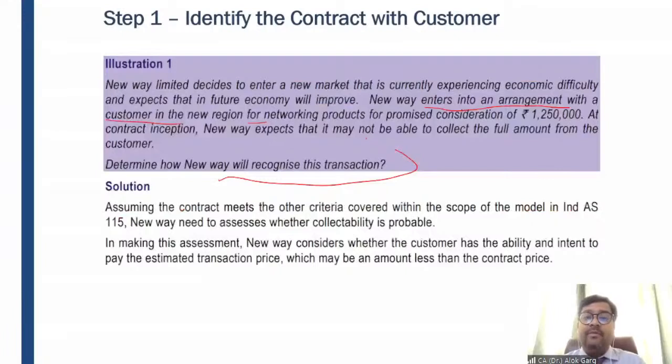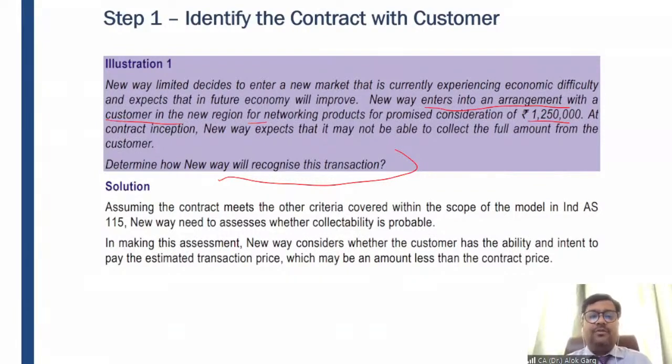So here it is experiencing difficulty to collect the full amount. So should we recognize the entire 12,50,000 or less than 12,50,000? In this case, the 5th condition says that whatever amount you expect will be collectible, you have to recognize revenue only to that extent, not beyond that, right?